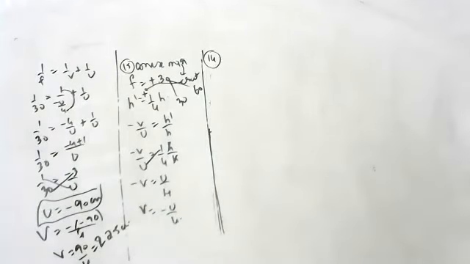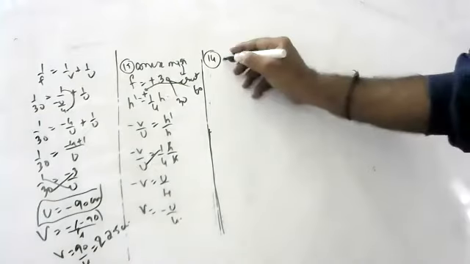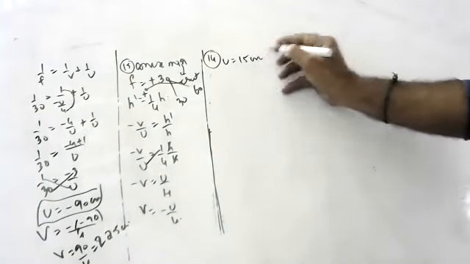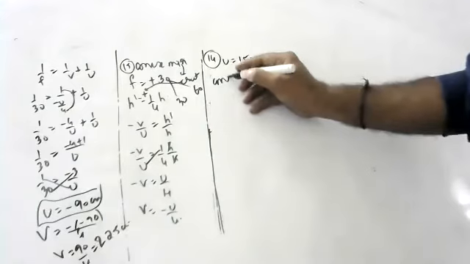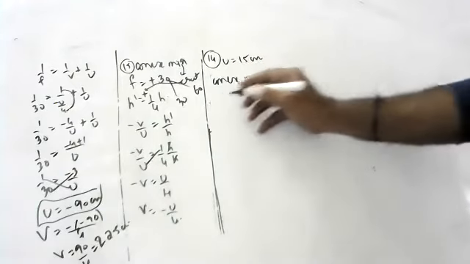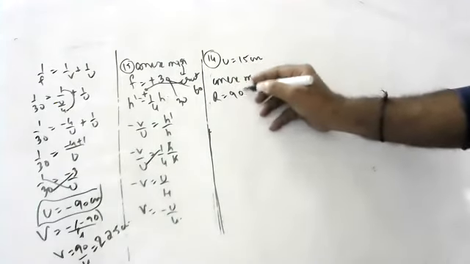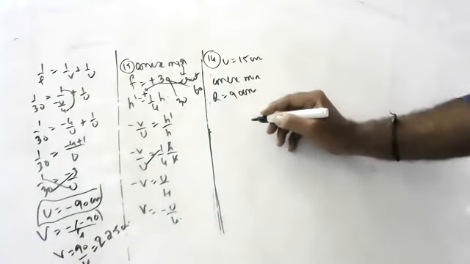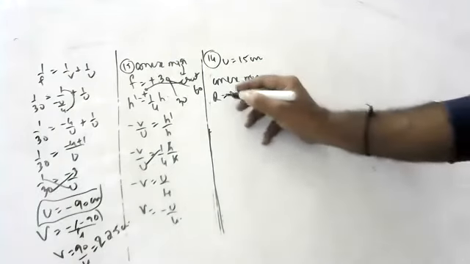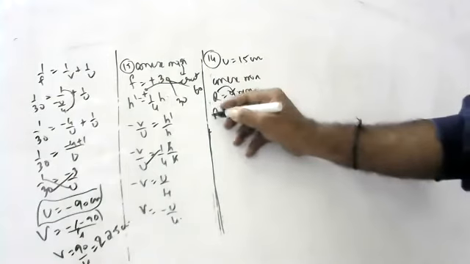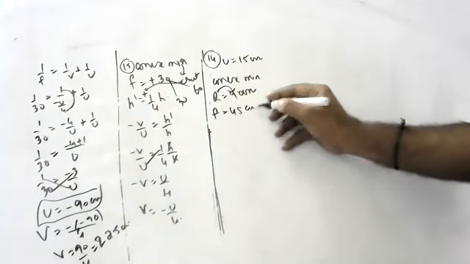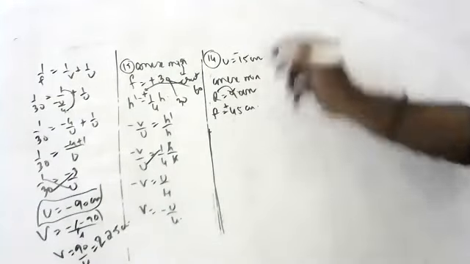Next one. Okay, 14th one, children. An object is placed 15 centimeters from a convex mirror of radius of curvature 90 centimeters. Calculate the image and magnification. Children, radius of curvature 90 means focal length how much? 45 centimeters. This is plus 45 centimeters.